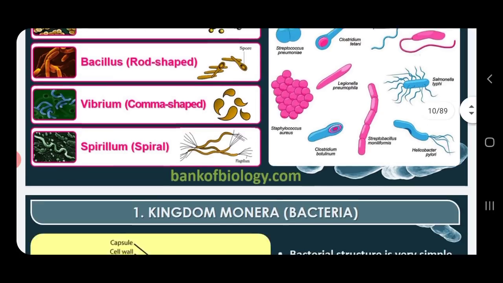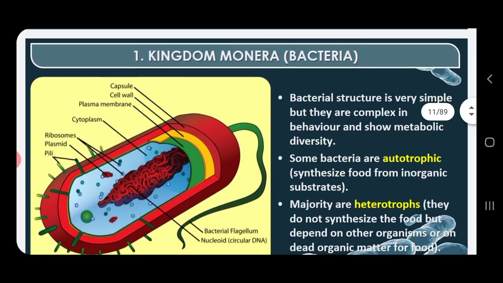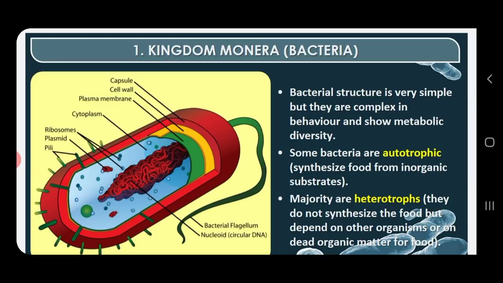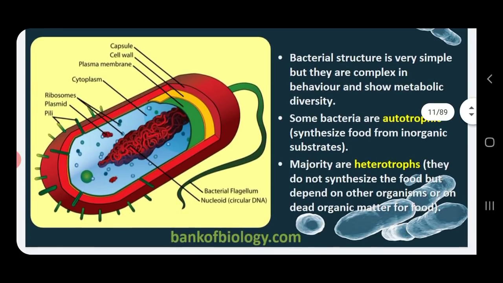Again, you can classify the bacteria into two main types, archaebacteria and eubacteria. Before that, you also saw the structure of bacteria. As already told, the bacterial cell structure looks simple, but it has complex behavior and diverse metabolic activities taking place. These are autotrophs as well as heterotrophs. This you have seen.